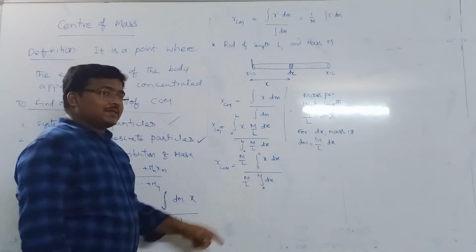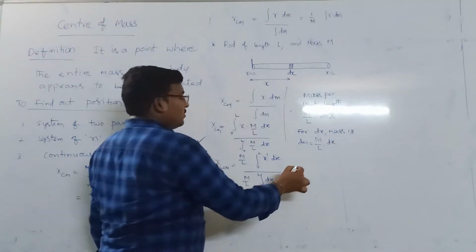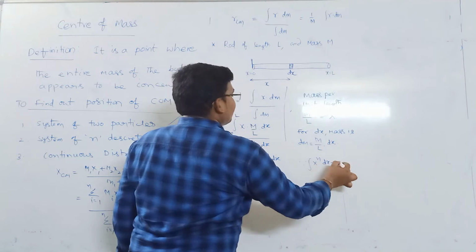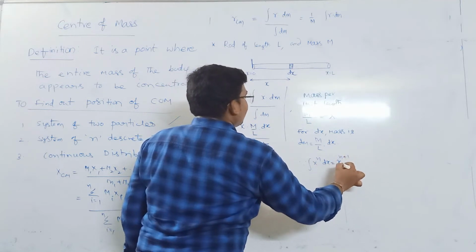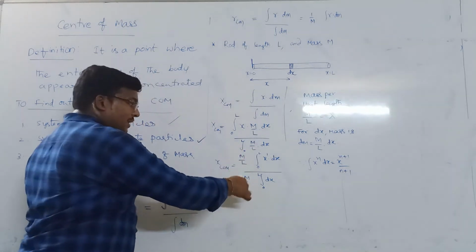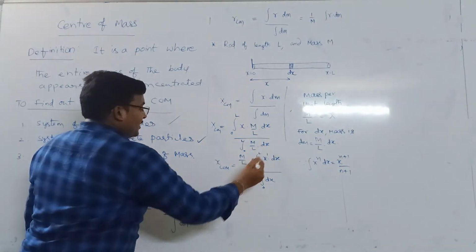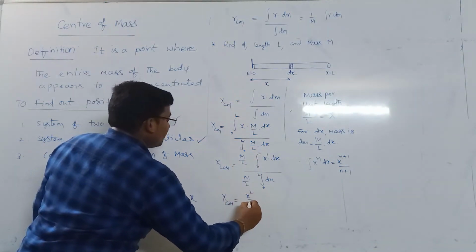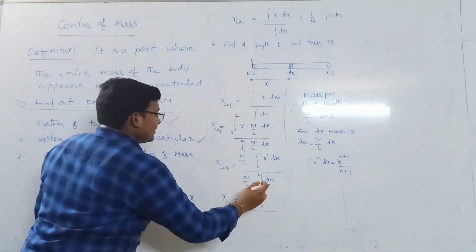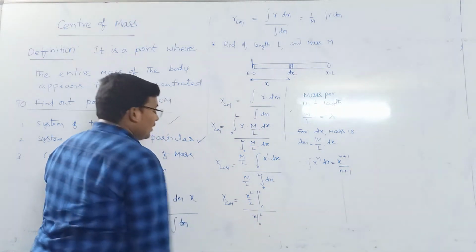Now as it is x power n, and we know that integration of x power n dx is equal to x power n plus 1 by n plus 1. Hence we can say that, and m by l cancels, then x center of mass is equal to x power 1, means x squared by 2, limits 0 to l, by integration of dx, which is x, limits 0 to l.